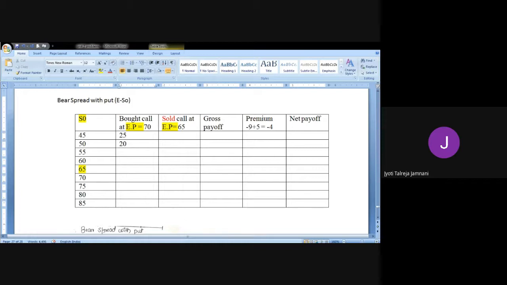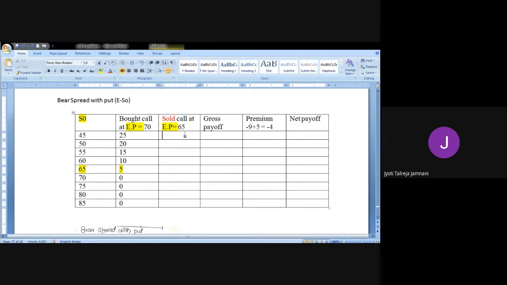We'll exercise the option again. 70 minus 55, gain is 15 rupees. 70 minus 60, gain is 10 rupees. 70 minus 65, gain is 5 rupees. And then 70 minus 70, it is 0. 70 minus 75, there's a loss. So we'll lapse the option after this price, because everywhere 80, 85, we are going to have losses.